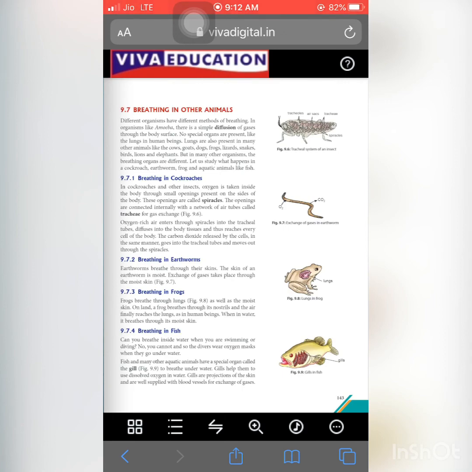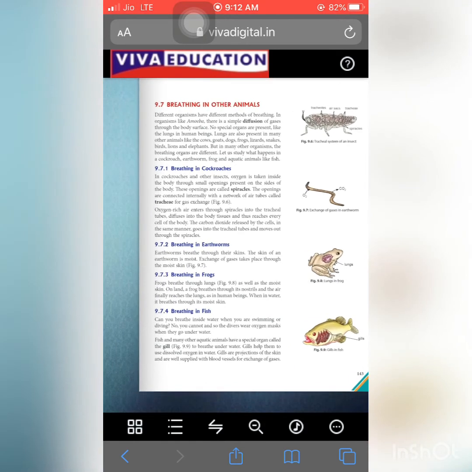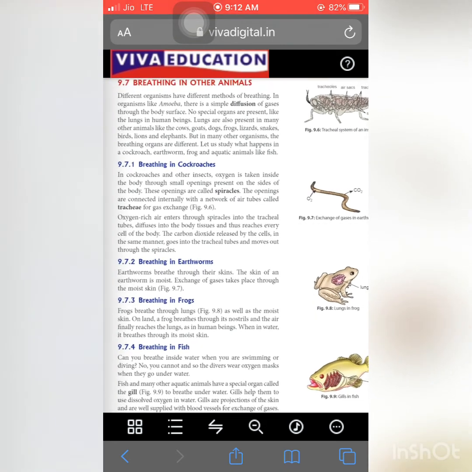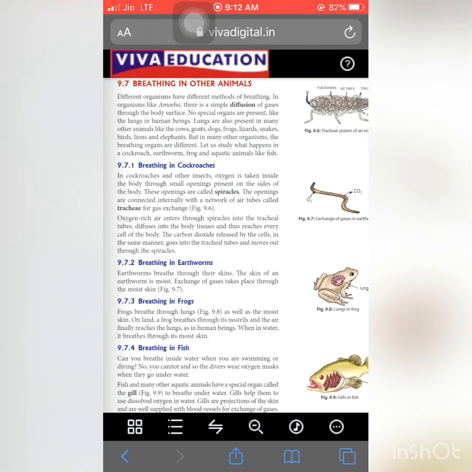First one is breathing in cockroaches. In cockroaches and other insects, oxygen is taken inside the body through small openings present on the sides of the body. These openings are known as spiracles.